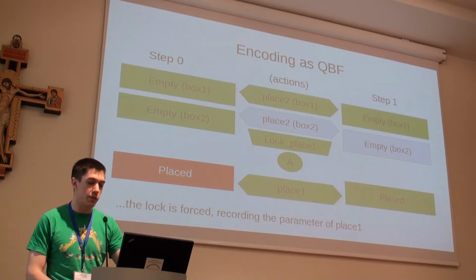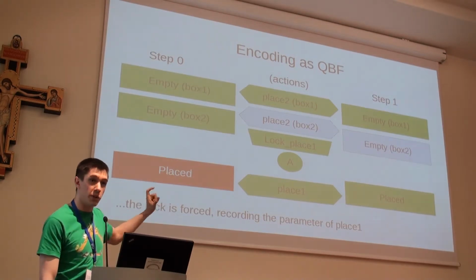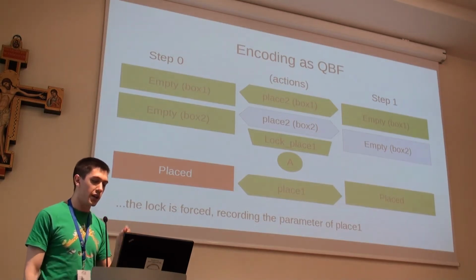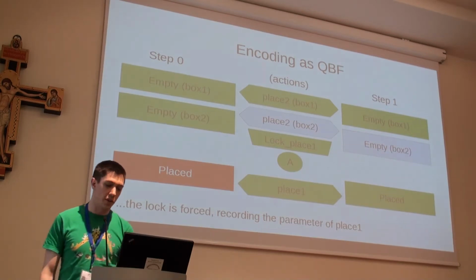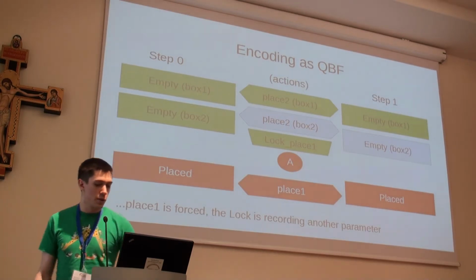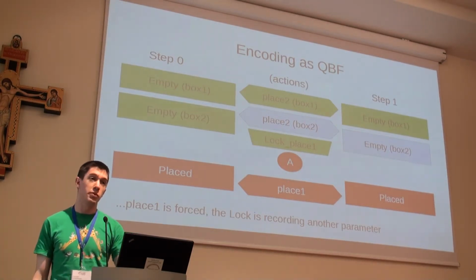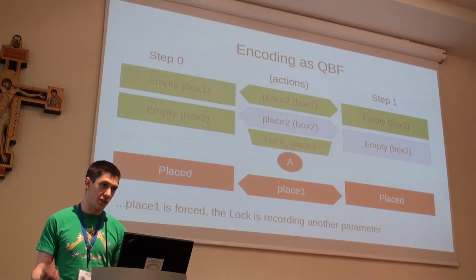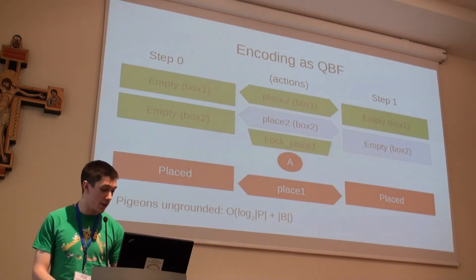We've decided to place the pigeon, and because of that, the lock variable has been forced to be equal to the universal variable. That's effectively bound this first pigeon in as the parameter of this action place 1, and we've put him into the first box again. If we look at the other pigeon, because the lock is now different to the universal variable, the action has been forced to be false. So we've effectively made the two actions mutually exclusive with the use of this extra variable. And that's our solution.